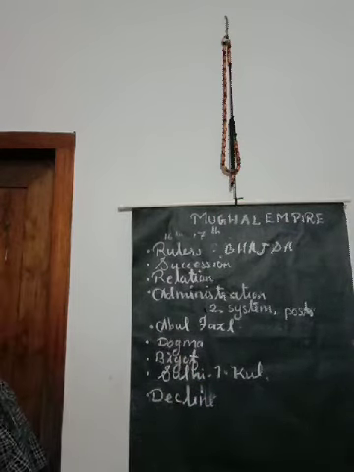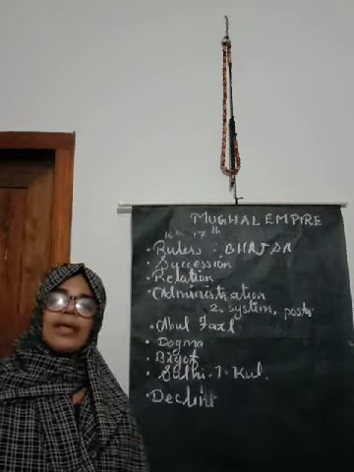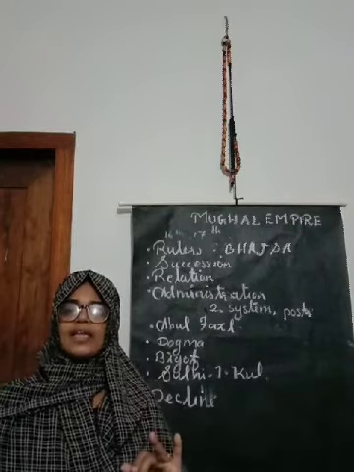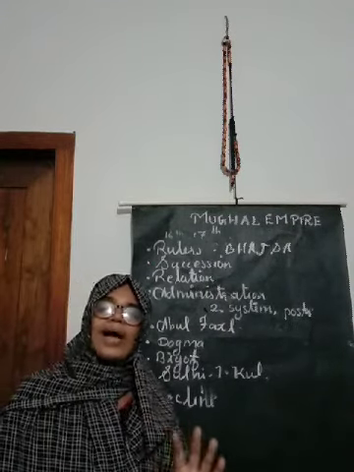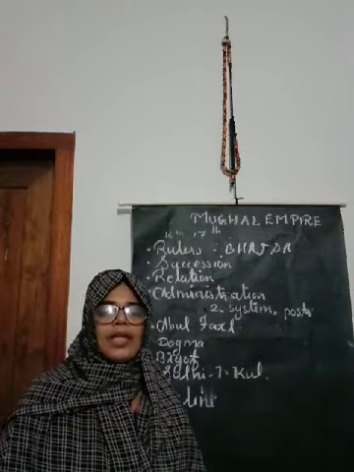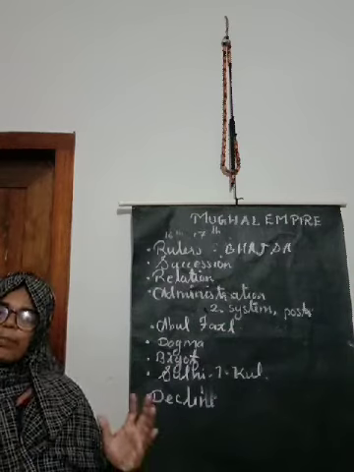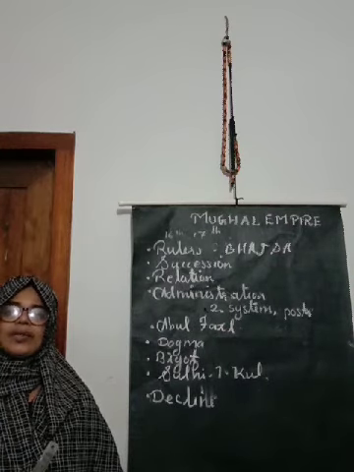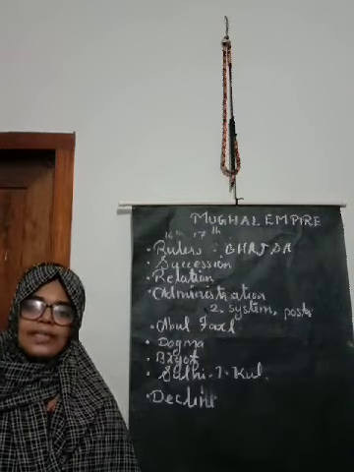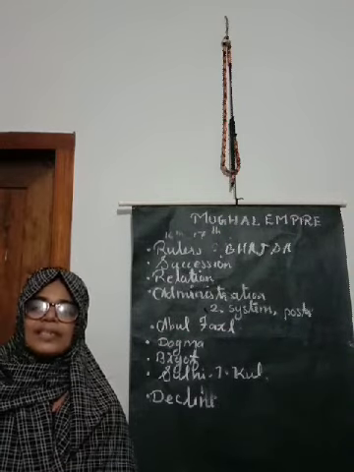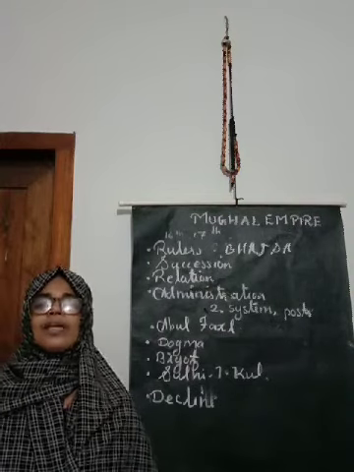Okay, next one, it is administrative system. That's also one part is over. That is, what is Zamindari system, what is Jagirdari system, and what is Mansabdari system. Mansab is an area, that is a province. This province or a peculiar territory is called Mansab. The ruler of Mansab is called Mansabdar. The system is called Mansabdari system.